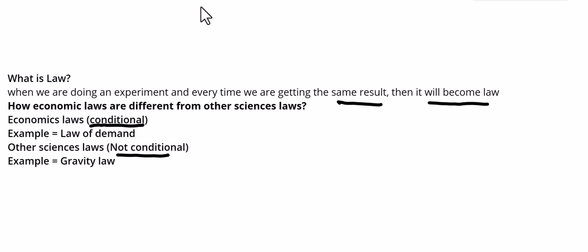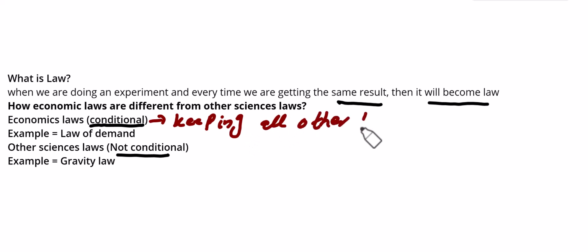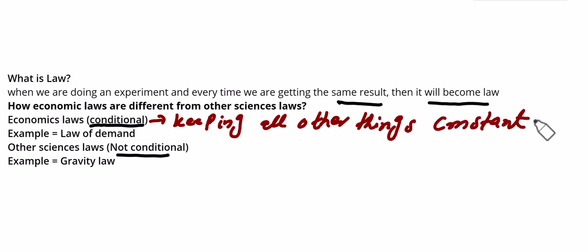So before stating any economic law, we have to say that we are keeping all other things constant. So in economics we have to take certain things constant, then we can state any law in economics.